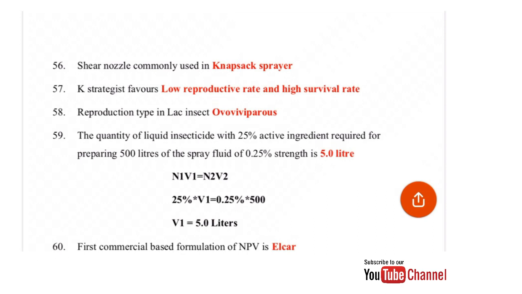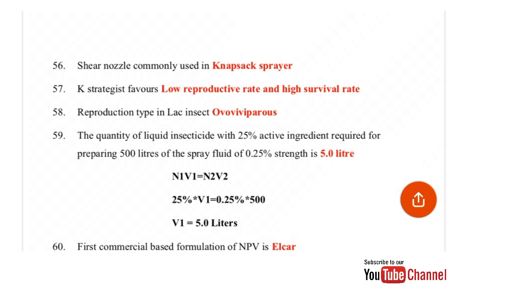The active ingredient percentage is 25%, and the volume that we have to calculate is V1, whereas the strength that is given is 0.25% and 500 liters of the spray fluid. So the calculated amount is 5 liters.